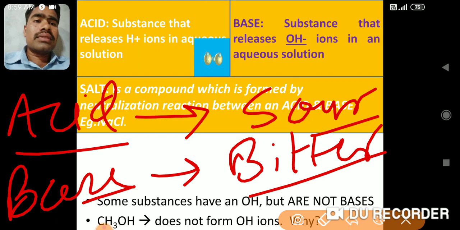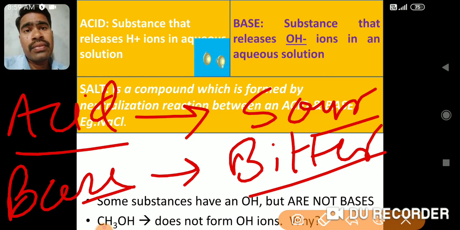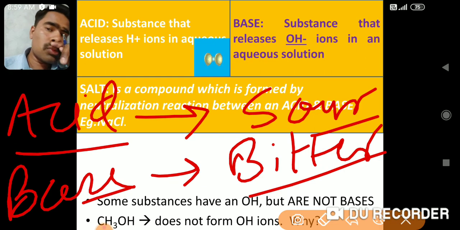Now salts. Third is salts. What is the taste of salt? The taste of salt varies. Our kitchen salt tastes very salty, but there are different tastes to the salts. It's not specific. Like acids have a sour taste and bases have a bitter taste, salts don't have a specific taste. The taste varies from salt to salt.